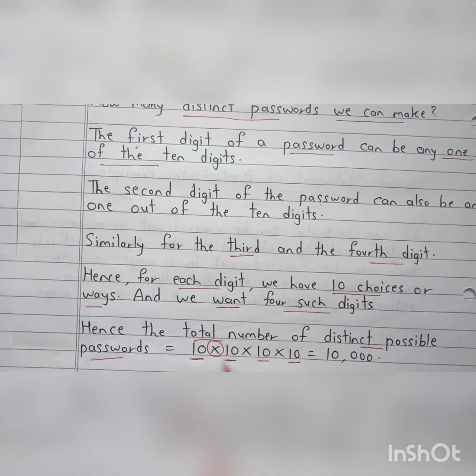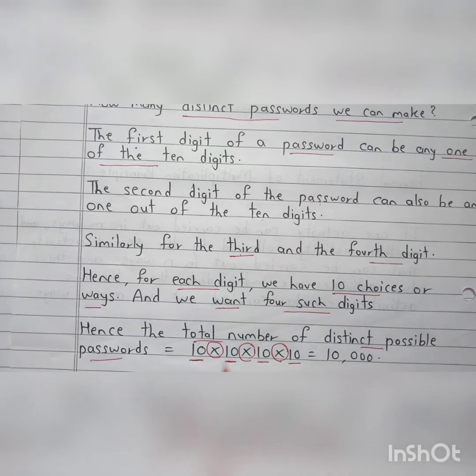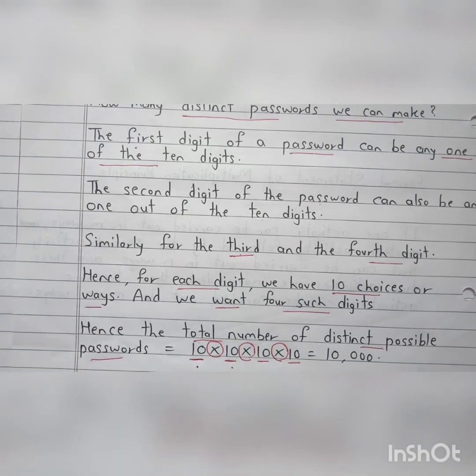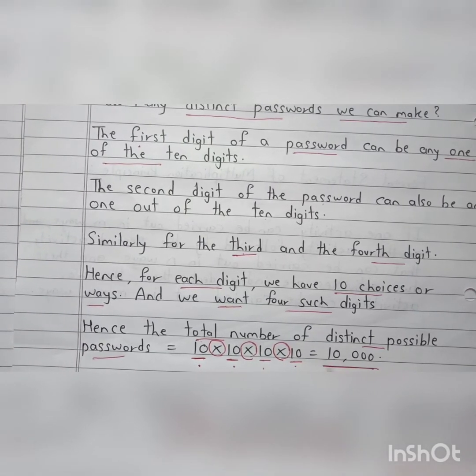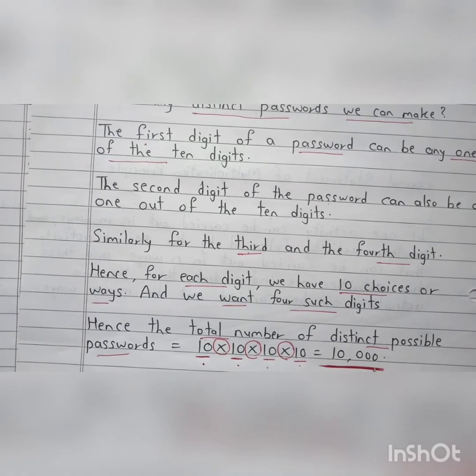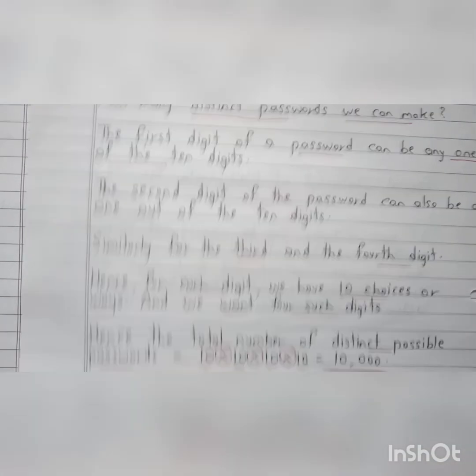This time we are going to multiply, and that's why the sign of into, or multiplication, which is cross. So 10 into 10 into 10 into 10 is equal to 10,000. So 10,000 distinct possible passwords we can make. Okay, so this was the example.